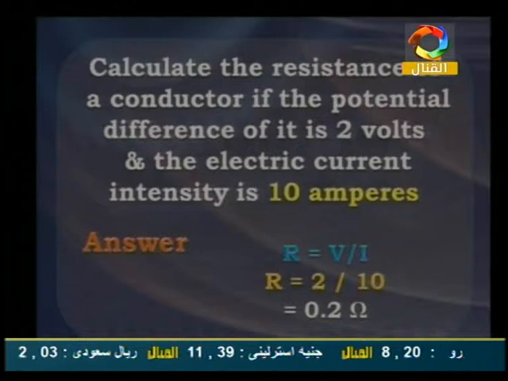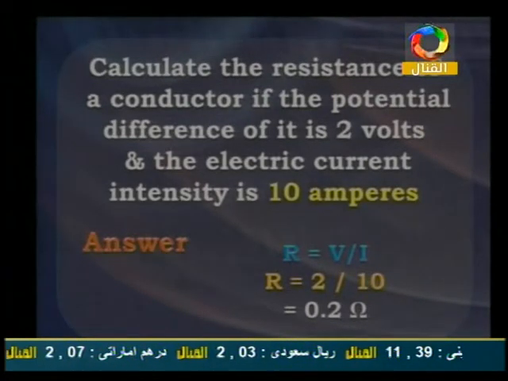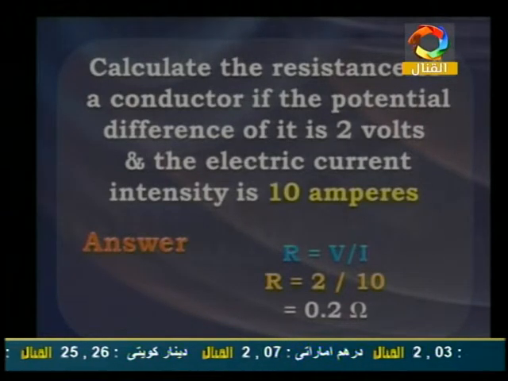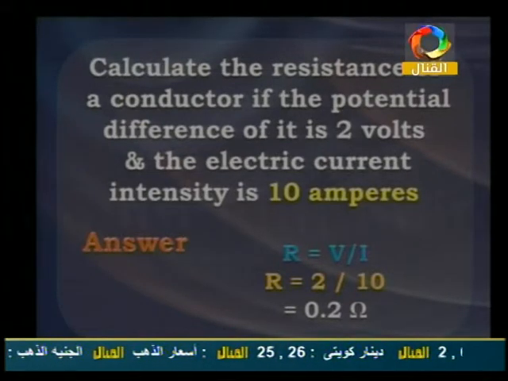Again, we have R equal V divide I. You must write the rule. And we have R equal 2 divide 10. So the answer is 0.2 ohm. This is the rule of how you can answer the problems here.